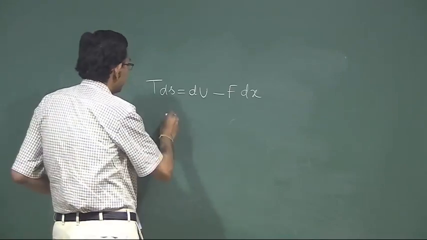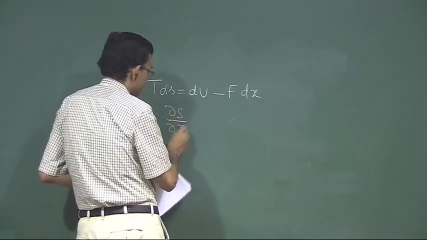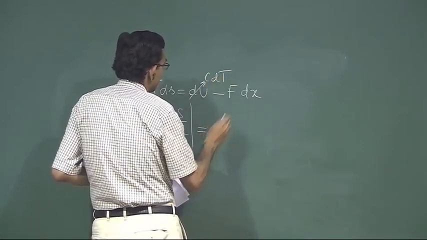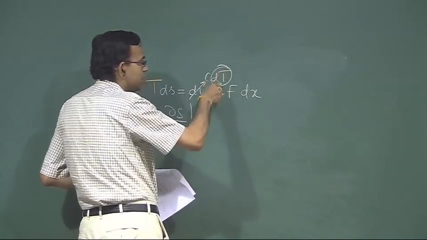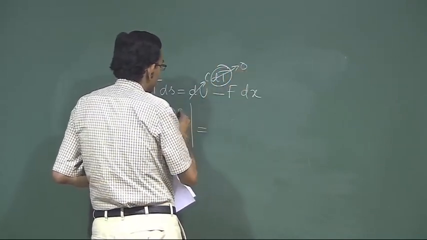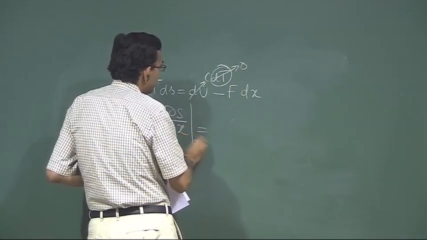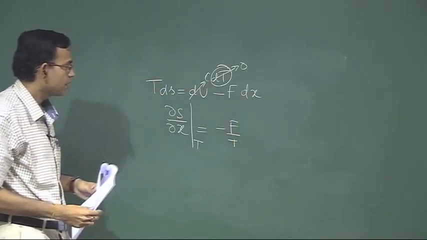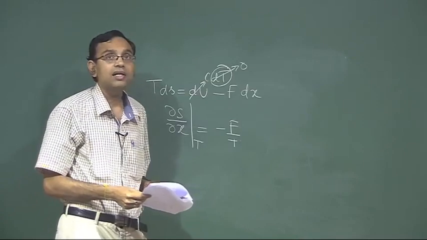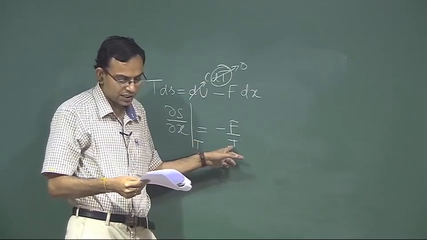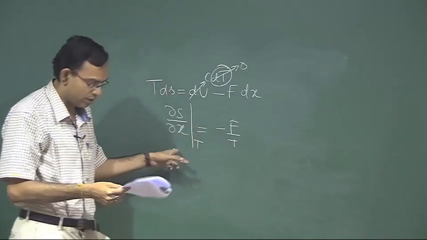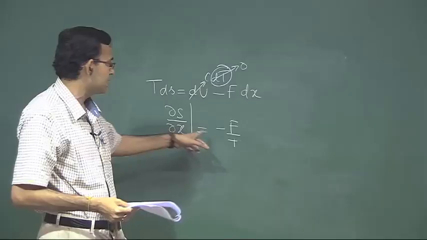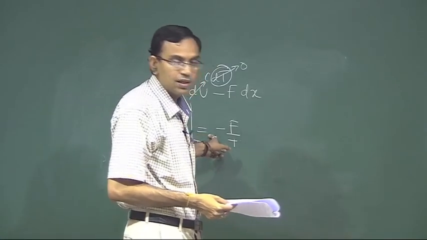So you can write, du is C dT. Under isothermal condition, this is 0. So del S del x at constant temperature is minus F by T. The spring force is given as 1 kilonewton and the absolute temperature is 300 Kelvin, so you can calculate this one. The entropy decreases because this is negative. So on stretching of the spring, the entropy decreases.